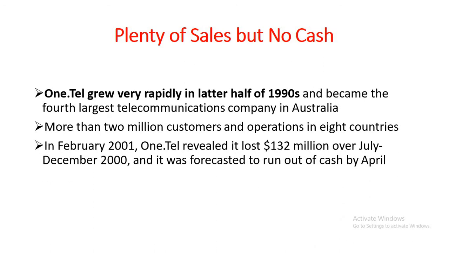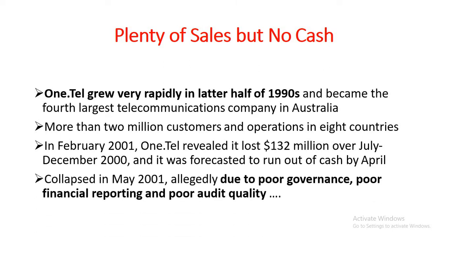In February 2001, OneTel revealed it lost 132 million over July to December 2000, and it was forecasted to run out of cash by April. OneTel collapsed in May 2001. The reason behind this was poor governance, poor financial reporting, and poor audit quality. Basically, OneTel used accrual-based accounting, and from its sales, it was not really easy to identify its cash.